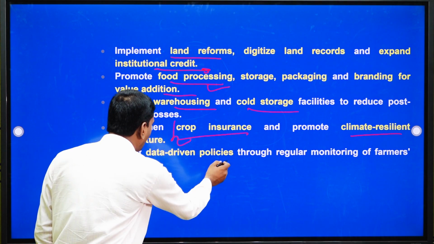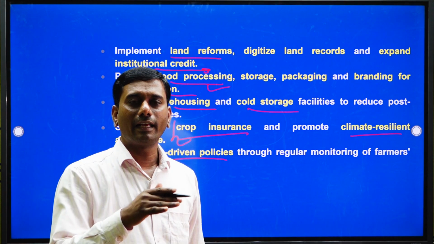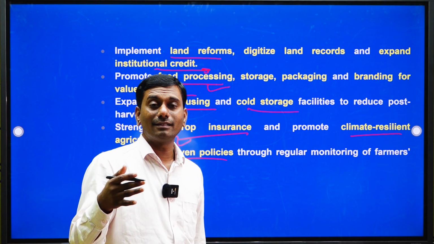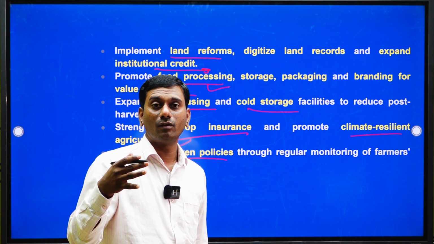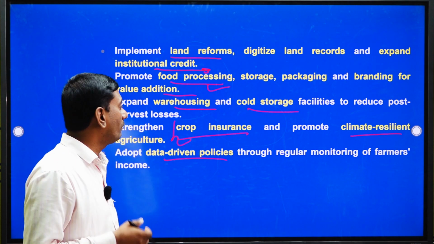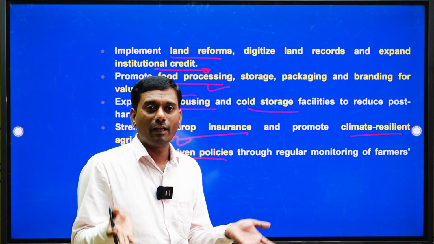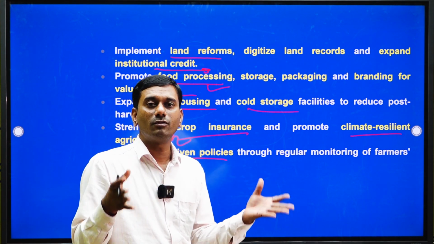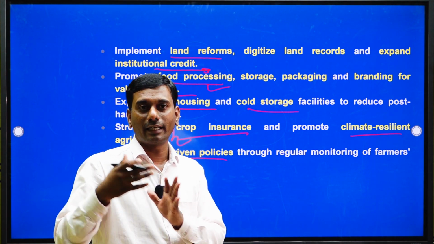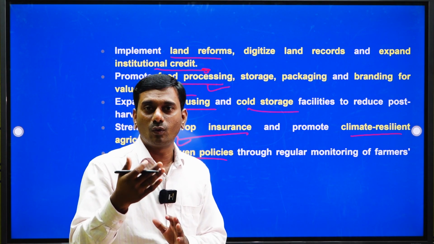And lastly, adopt data driven policy. Still, in the Indian condition, we are lagging behind in maintaining land records, okay. We do not have advanced data tools to store land records, and even for regular monitoring of farmers' income state wise. We should monitor farm incomes state wise, crop wise, year by year, how much farmers are getting for each crop, and analyze it, so that we can predict which crop to grow further.